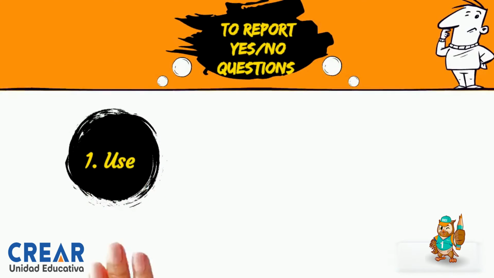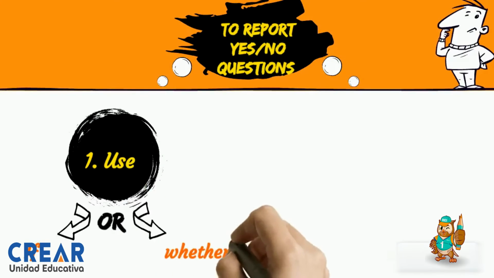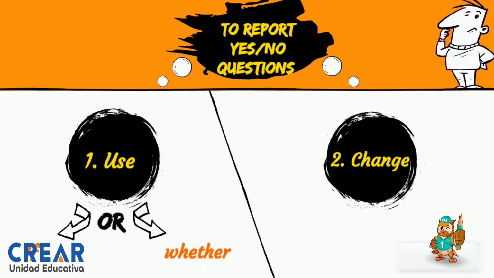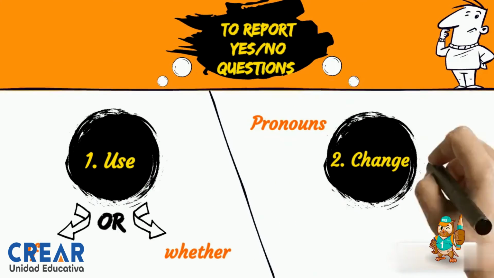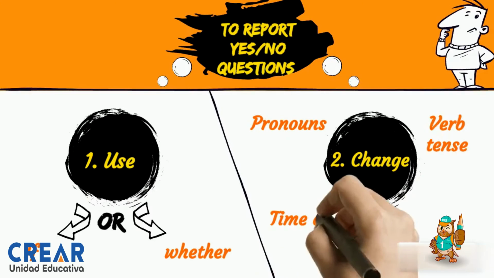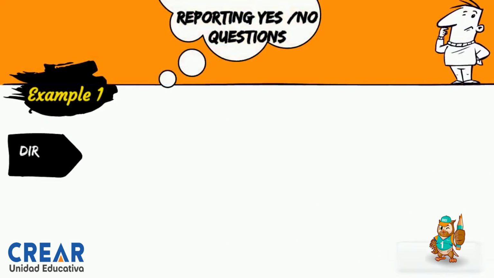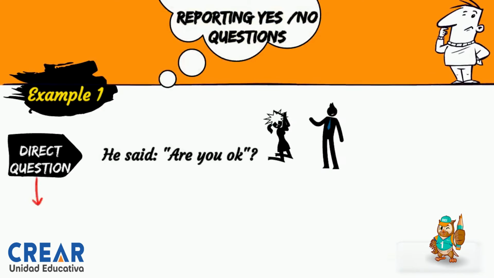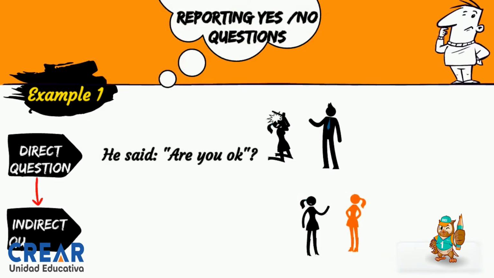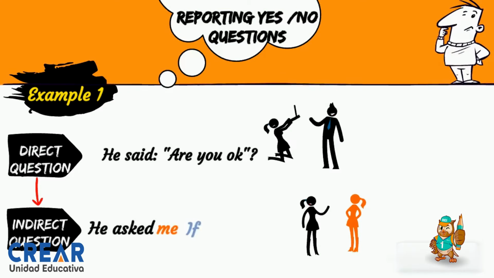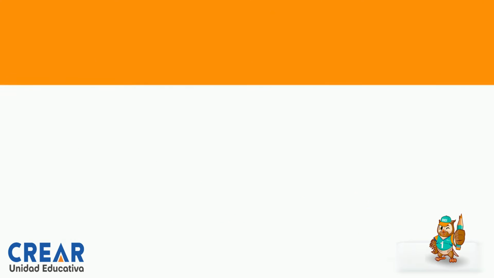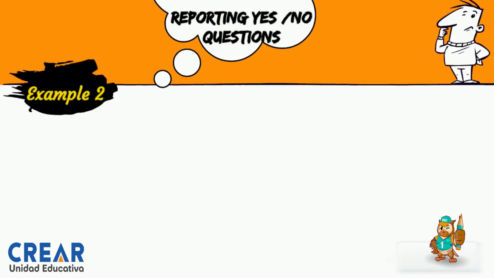Okay, now to report yes or no questions, kids, pay attention to it, we have to use if or whether, kids, if or whether. And we have to change the pronouns, the verb tense, and also the time and place expressions. The example number 1, the direct question. He said, are you okay? The yes or no question, right? In the indirect question, we have, he asked me if, pay attention, it's important this one, if I was okay.